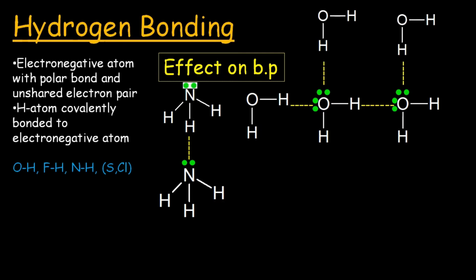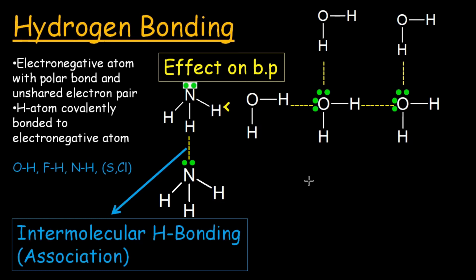As there is a greater number of hydrogen bonds in water than in ammonia, the boiling point of water is greater than that of ammonia. We need more heat to break the intermolecular forces between water molecules than in the case of ammonia. This intermolecular association is called intermolecular hydrogen bonding, which is also known as association.